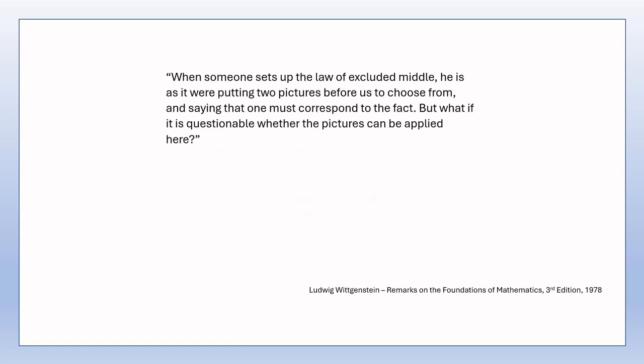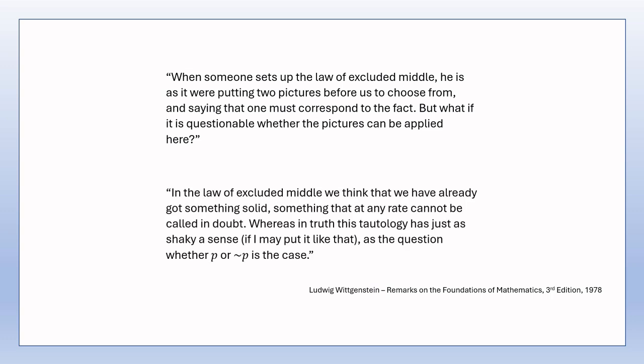So here's a quote from Wittgenstein's Remarks on the Foundations of Mathematics. When someone sets up the law of excluded middle, he is, as it were, putting two pictures before us to choose from, and saying that one must correspond to the fact, but what if it is questionable whether the pictures can be applied here? And also, in the law of excluded middle, we think that we have already got something solid, something that at any rate cannot be called in doubt, whereas in truth this tautology has just as shaky a sense, if I may put it like that, as the question whether P or not P is the case.